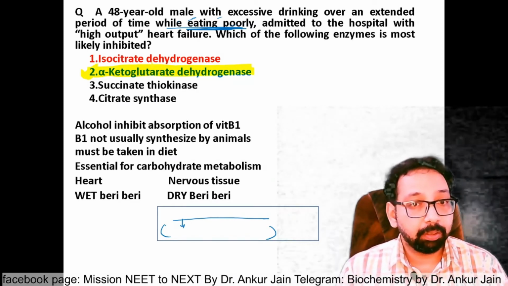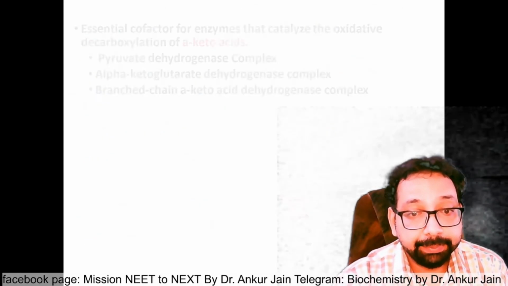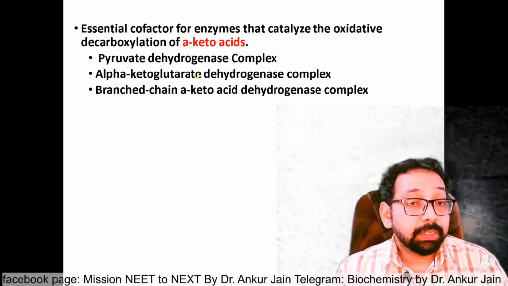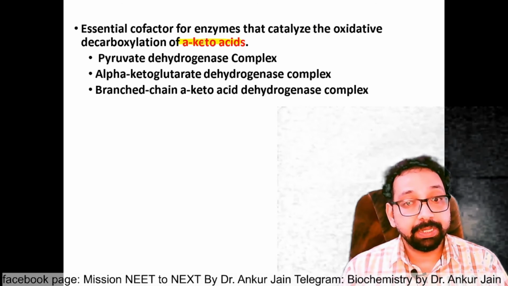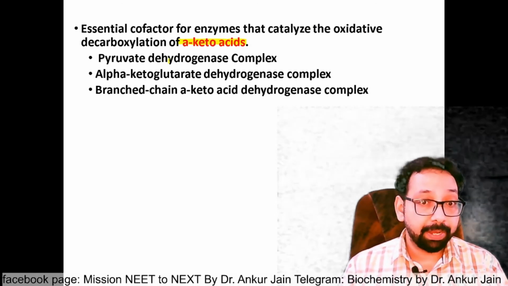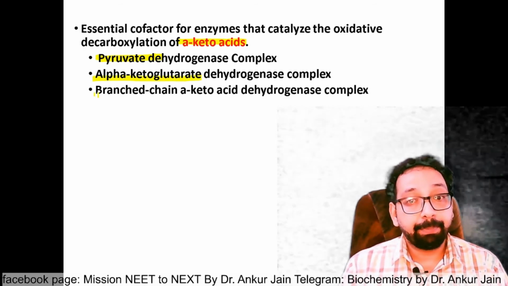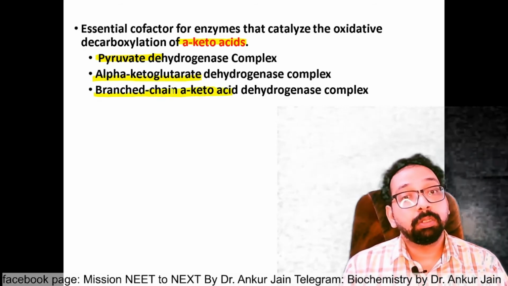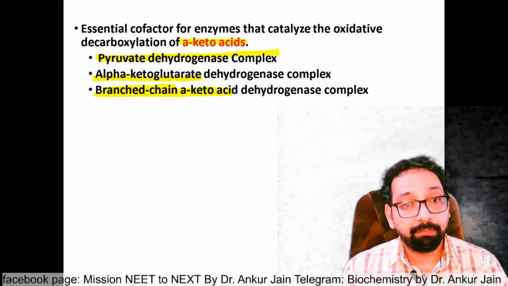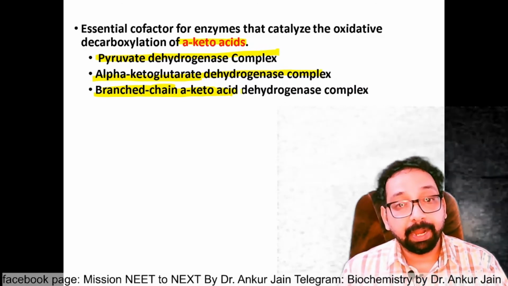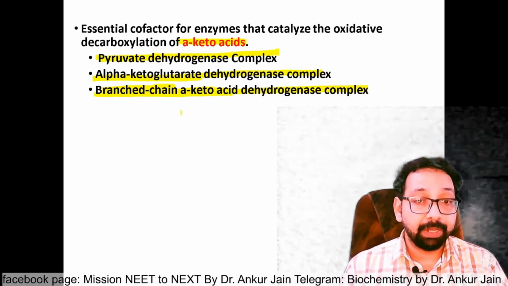Next point, B1 is essential cofactor for oxidative decarboxylation of alpha keto acid. I have already told you, and those alpha keto acids are pyruvate, alpha ketoglutarate, and branch chain alpha keto acids. So 3 enzymes, pyruvate dehydrogenase complex, alpha ketoglutarate dehydrogenase complex, and branch chain alpha keto acid dehydrogenase complex, require B1 as cofactor.